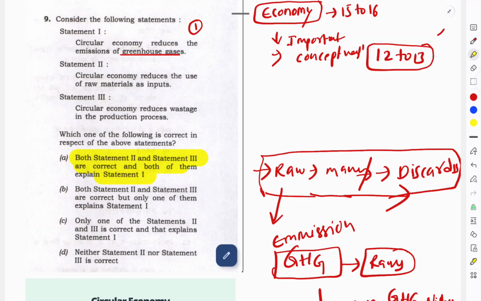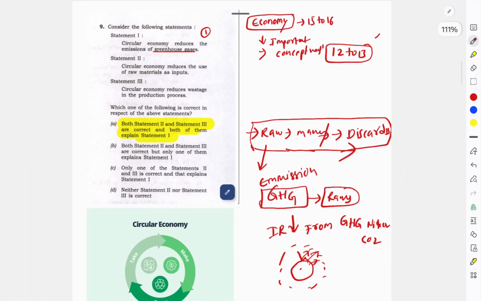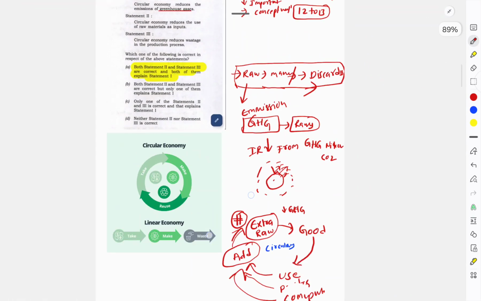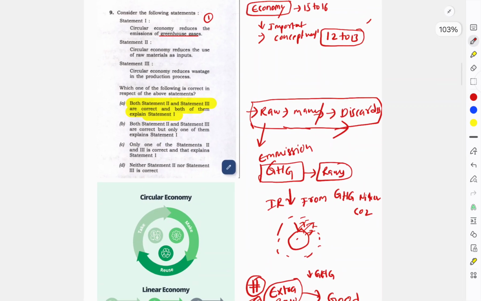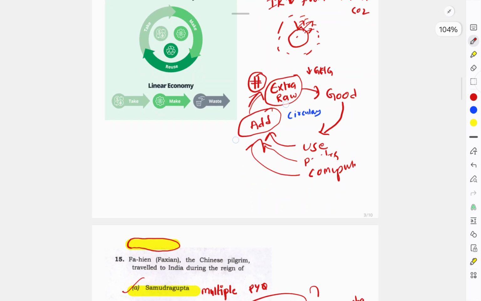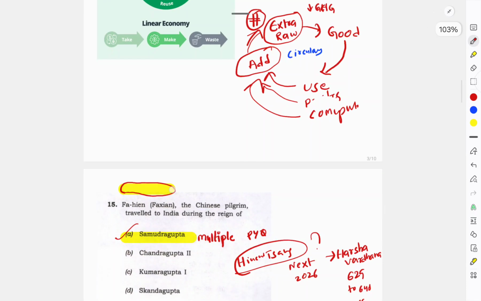Basically, we should know what a circular economy is. This question can be asked again in some other exams. If not in UPSC, they will be repeating this question in SIPC or Group 1 or Group 2 type exams. Just understand this concept, so you will understand this. This is a new pattern actually: statements 1, 2, 3 and asking which 2 reasons are complying with that first statement. Next question we can study here.